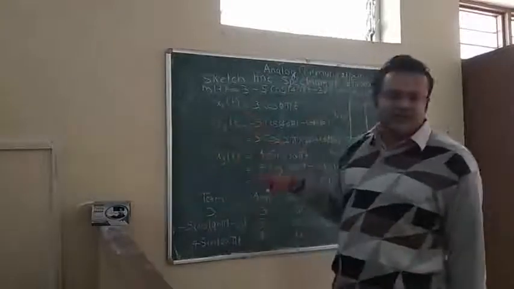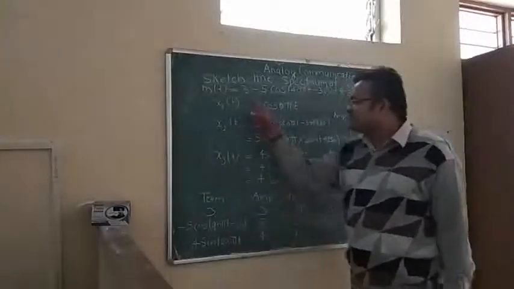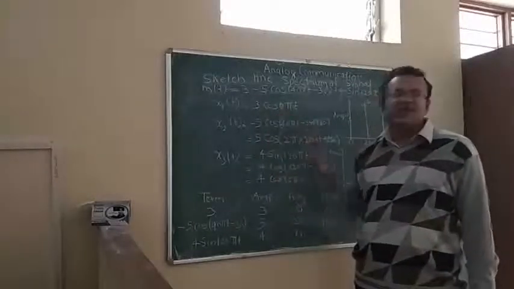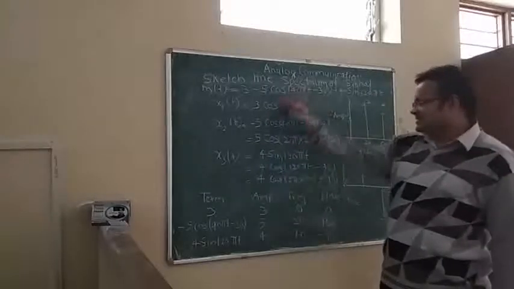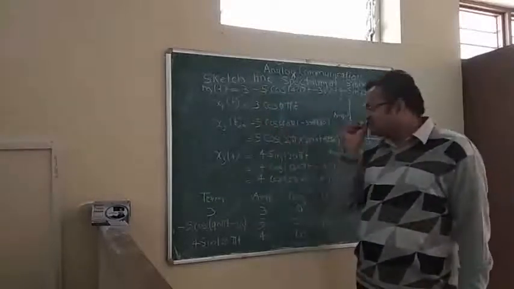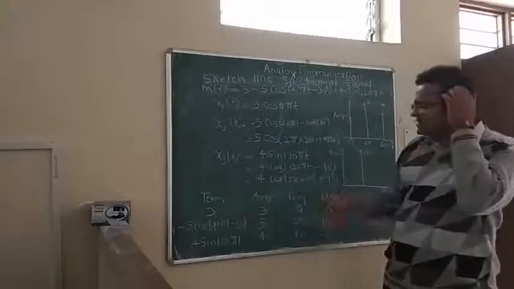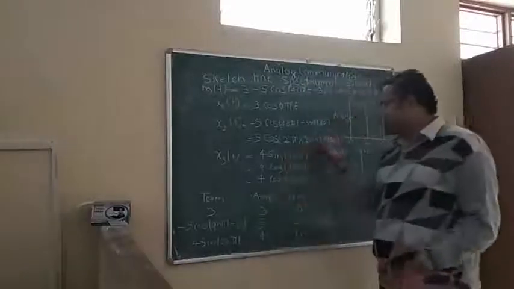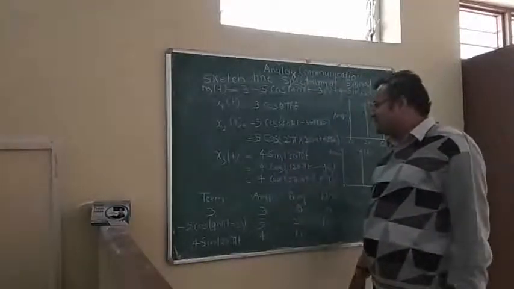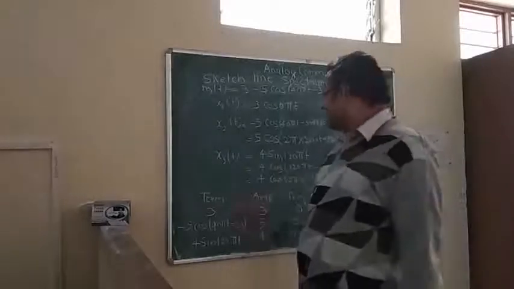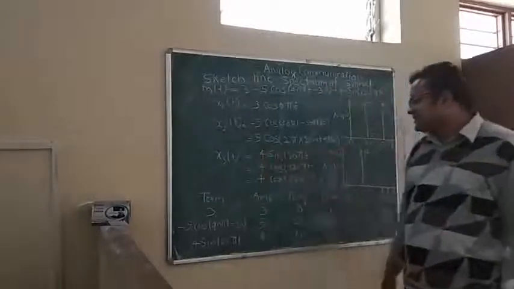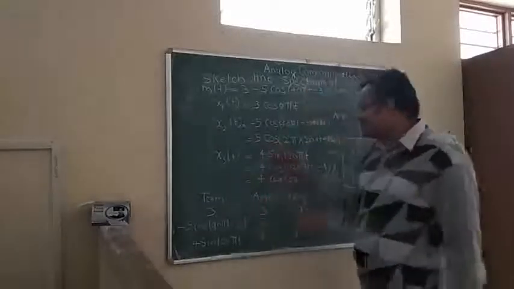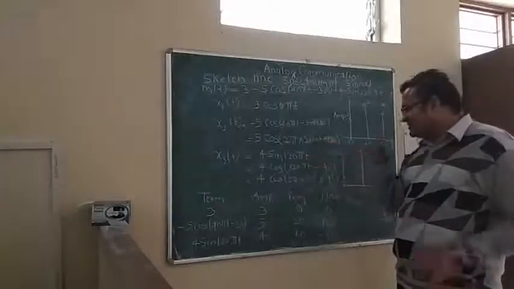x1(t), x2(t), x3(t). In x1(t), our value is 3, because there is no phase and frequency, so it is 3 cos(0 pi t). In the second term, its amplitude is -5 cos(40 pi t - 30 + 180 degrees). Because it is minus, we convert it into a positive sign. So we can add 180 degrees to cos theta by coordinate geometry. So we convert it into a positive signal. By adding 180 degrees, we get the positive value of 5 cos(2 pi x 20 t + 150